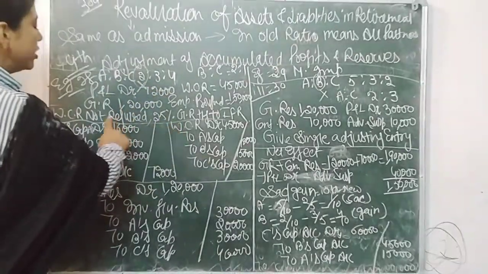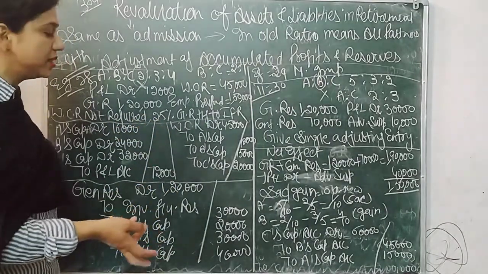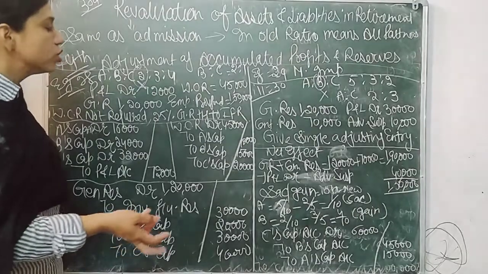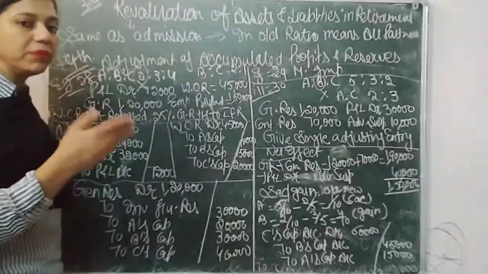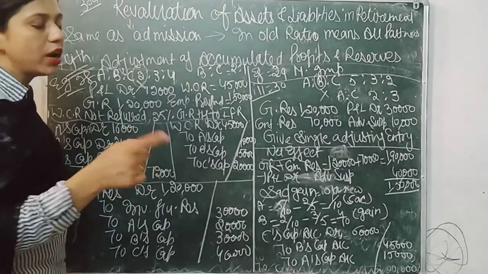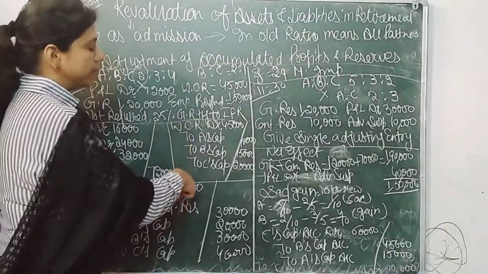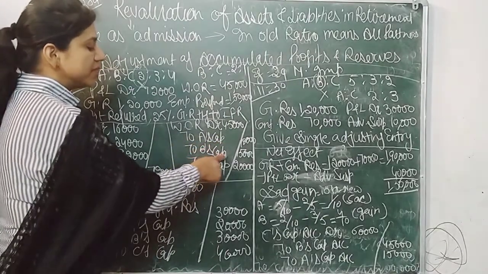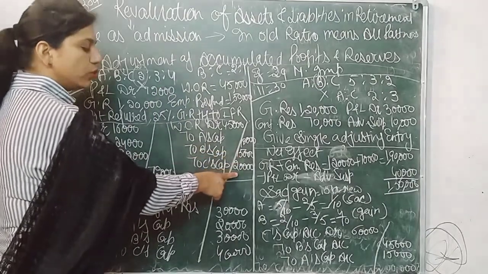Next, it is said in the question that workmen compensation fund is not required. That means this becomes profit or reserve. So workmen compensation reserve, previously shown on the liability side, that means credit, will now be debited because partners' capital is increased by it. So to A's capital, B's capital, C's capital in the old ratio, that is 2:3:4.